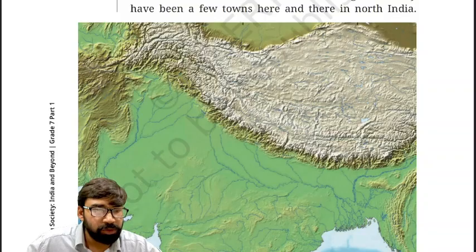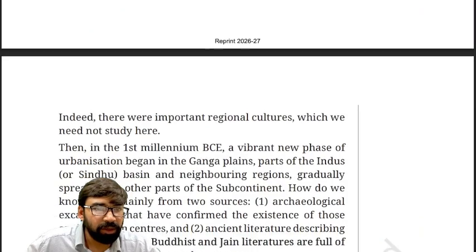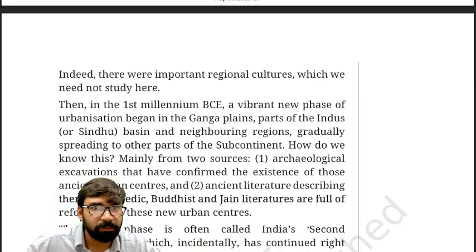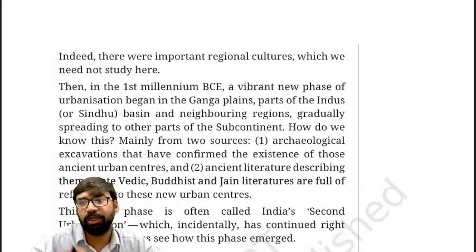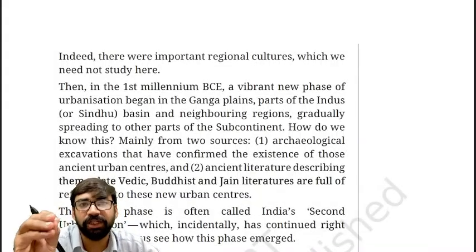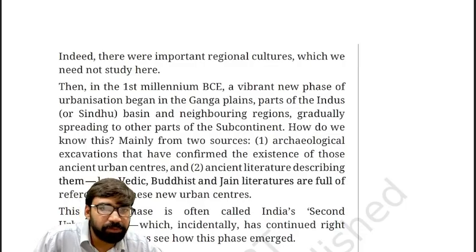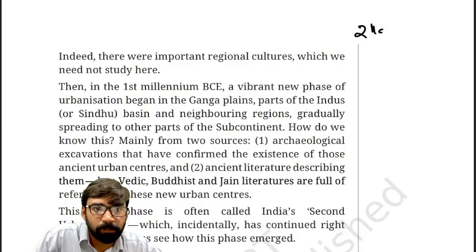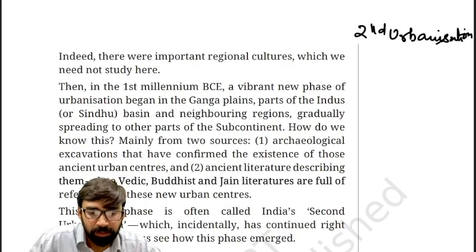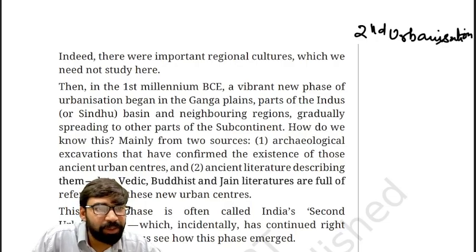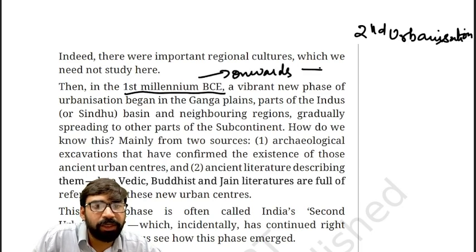Okay, so after the decline of first urbanization, or you can also call it the Indus Valley civilization, comes the second urbanization period, which is from first millennium BC onwards, or you can also call it from around 600 BC onwards. Fine.